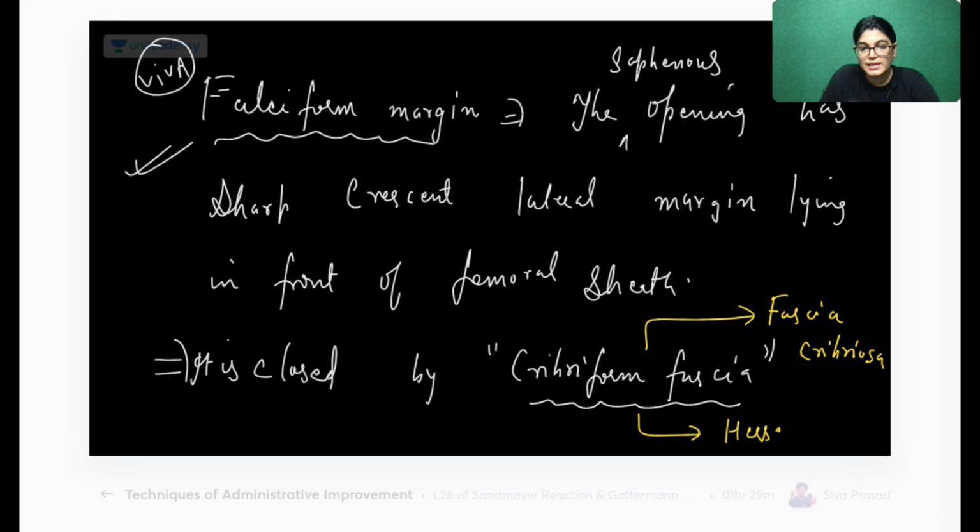Space was less, so I have utilized this. Can you read it? Please note down: fascia cribrosa or Hazelback fascia. Absolutely right, Jeenat.